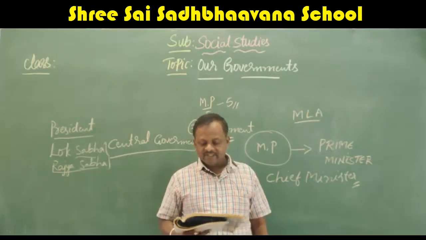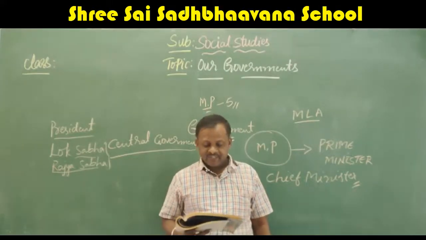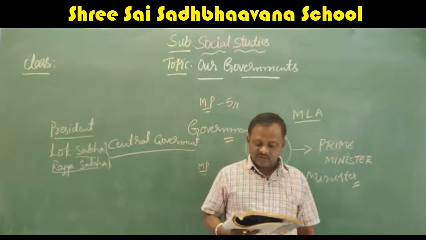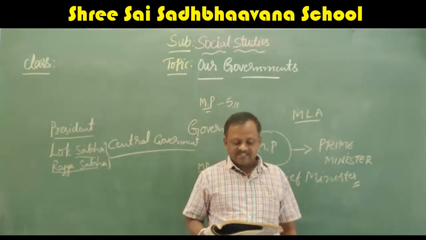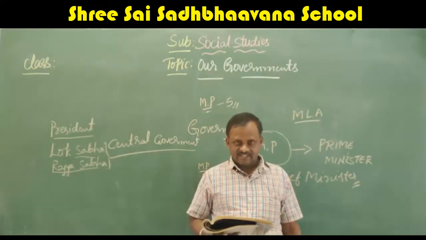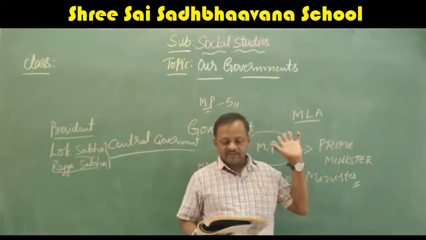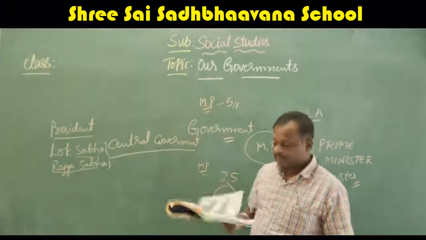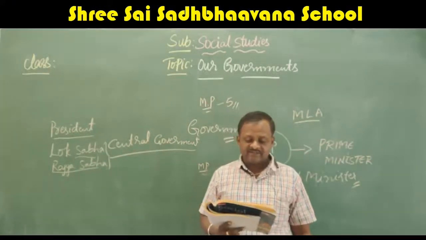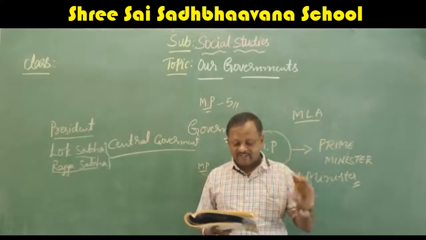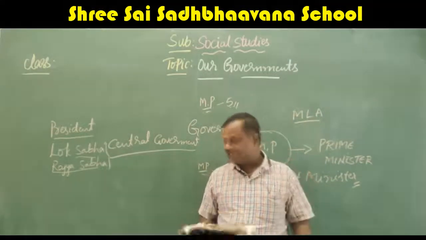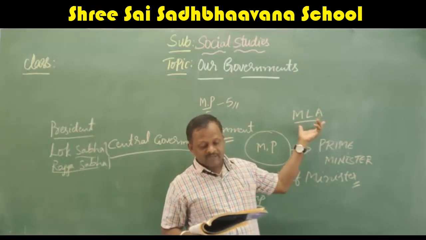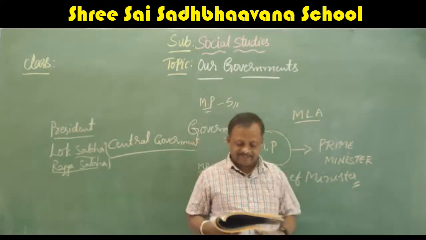Let us recall, we have central government at the national level. The elections for Lok Sabha are held once in 5 years. Each state has its own government consisting of the governor, chief minister and the council of ministers. The central government at the national level is the Lok Sabha. The people are called members of parliament. Each state has its own government of MLAs, governor, chief minister and council of ministers.